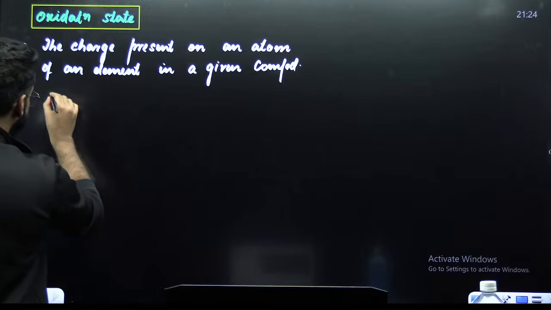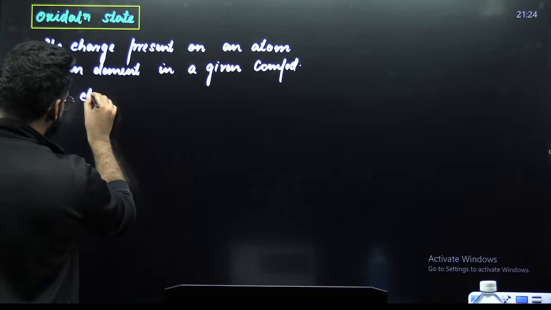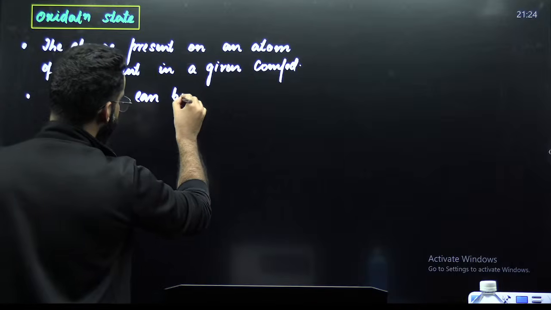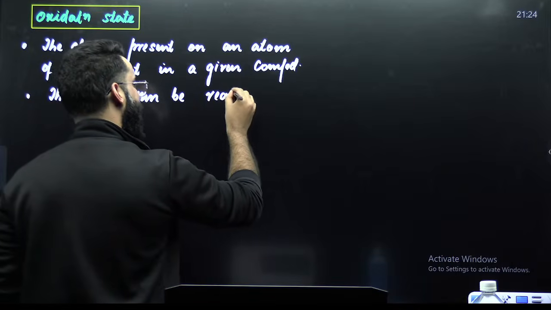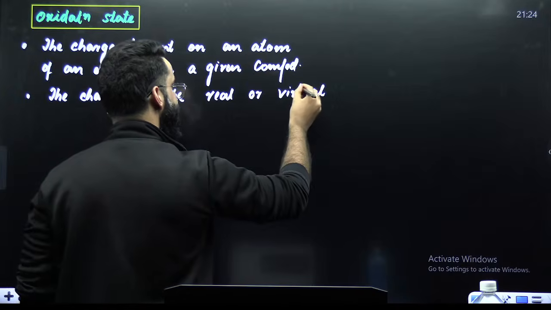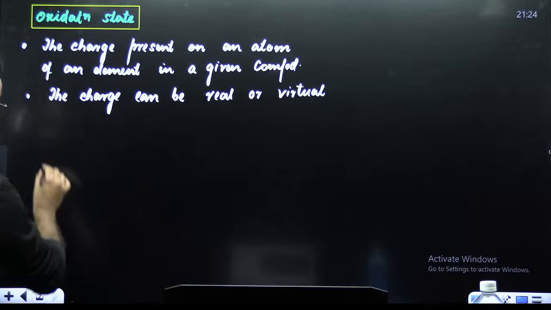Point number 2: the charge can be real or virtual.